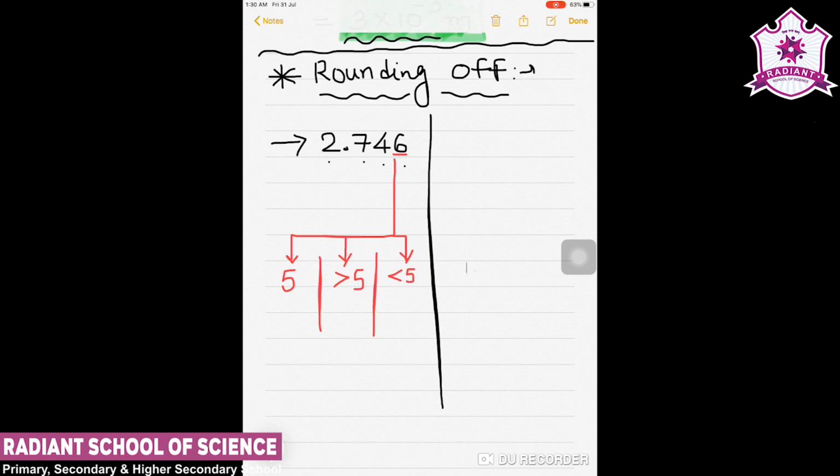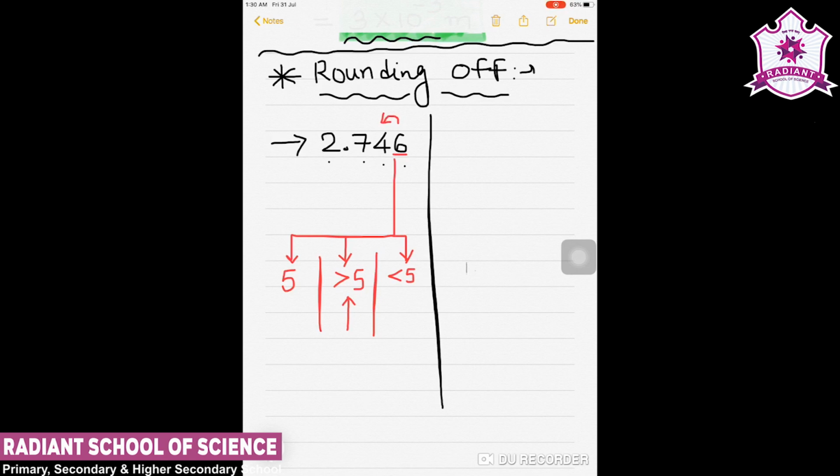If the value is greater than 5, then when we drop that value, there will be one carry that will shift to the next term.